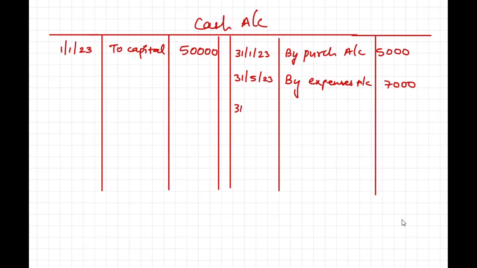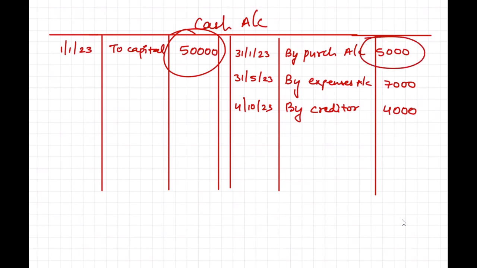Then on, let's say, 4th October, random dates I'm taking, we have paid to a creditor 4,000. Now I have got the cash of 50,000, out of which 5,000 is used for purchases, 7,000 is done for expenses, and 4,000 is paid to the creditor.